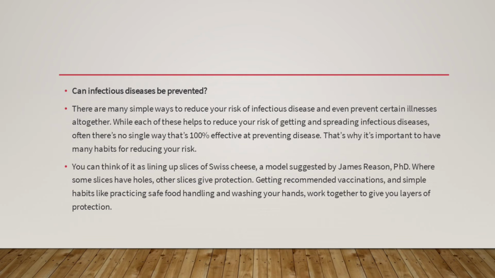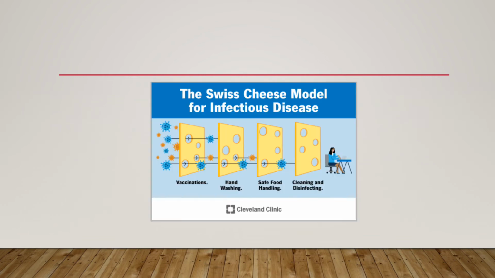You can think of it as lining up slices of Swiss cheese, a model suggested by James Reason, where some slices have holes, and other slices give protection. Getting recommended vaccinations and simple habits like practicing safe food handling and washing your hands work together to give you layers of protection. This is the Swiss cheese model for infectious diseases.